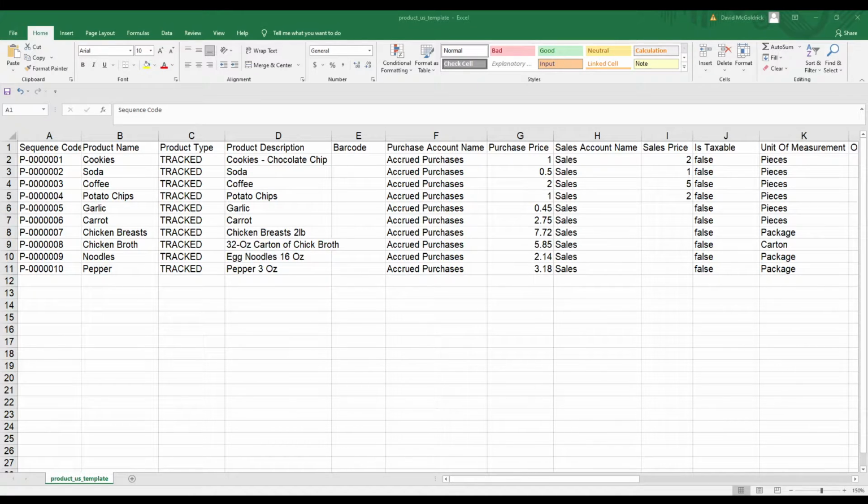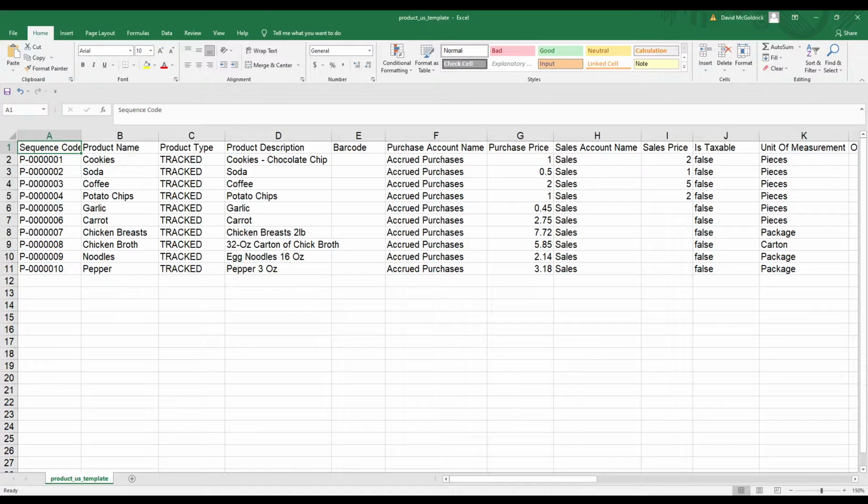Non-tracked products, you can think of it as something like services. So for example, certified public accountant, electrician, aircon repair. You can also think of it as products that you don't want to keep track of. So maybe your printing paper, pens, pencils, and other items like that. We also have tracked products, though these are the products that will keep track of your inventory, like cookies, soda, coffee, where you actually want to see how much stock you have on hand.